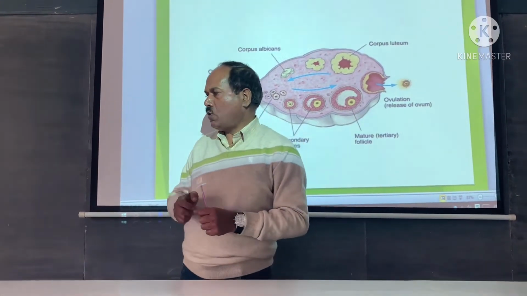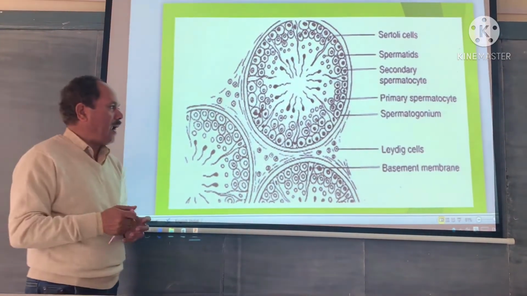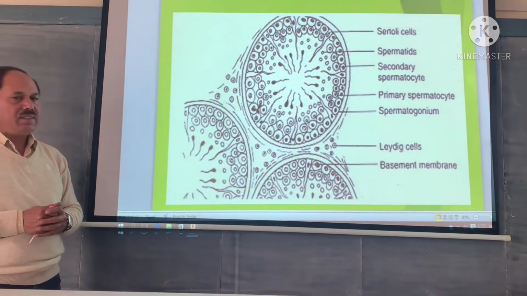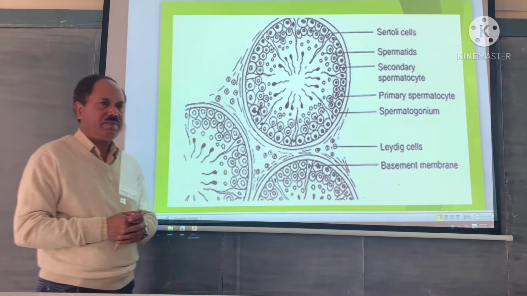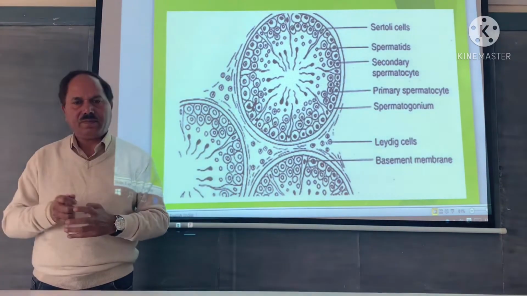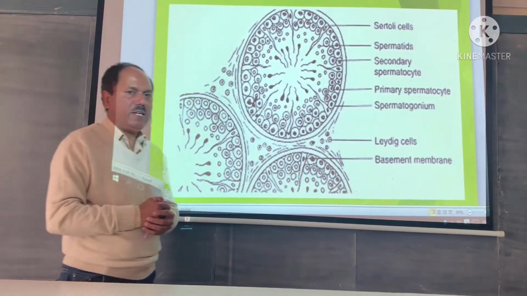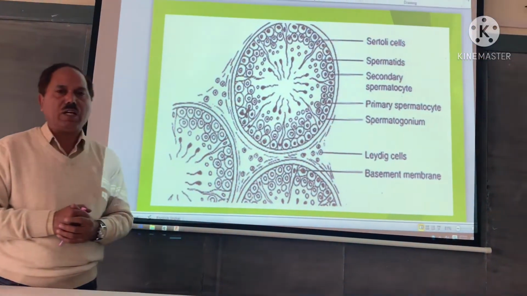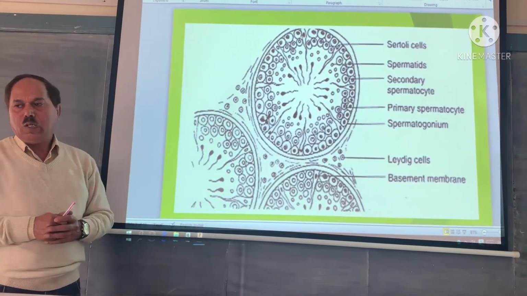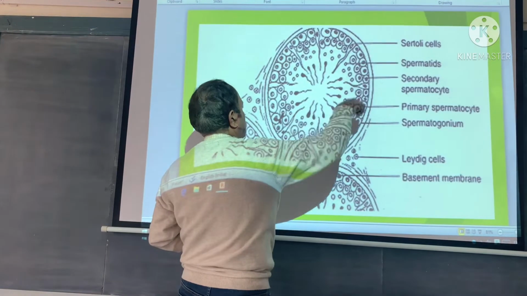Now, next one. This is the slide showing a part of the mammalian testis, as seen in transverse section. The mammalian testis inside is divided into various testicular lobules. Each lobule has seminiferous tubules. Seminiferous tubules are long, thin, tubular structures. So in the longitudinal section they can be seen as long tubular structures. In the transverse section they give a somewhat circular appearance.